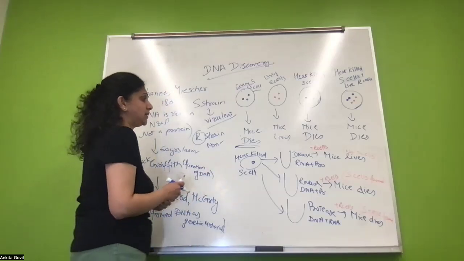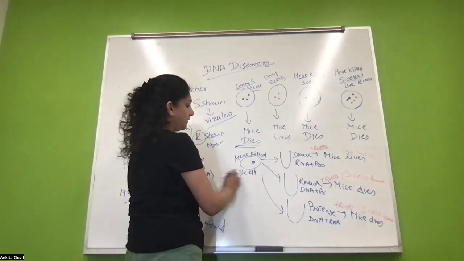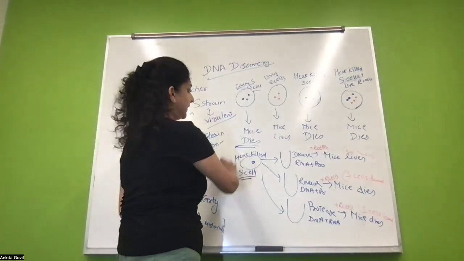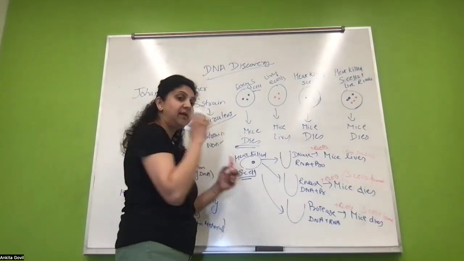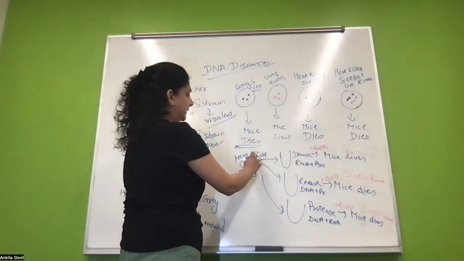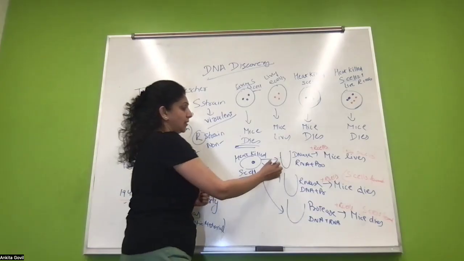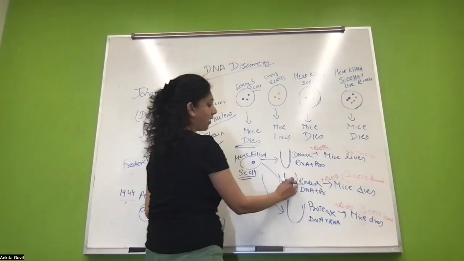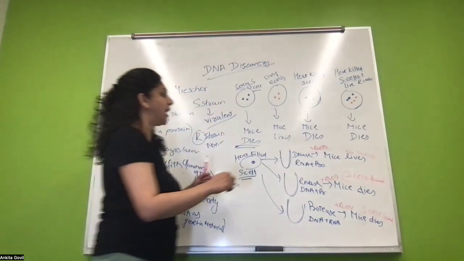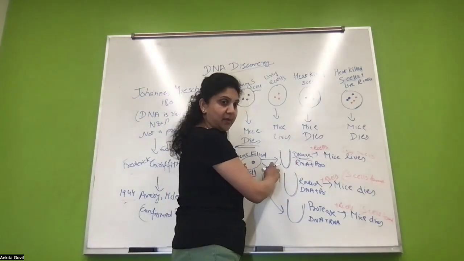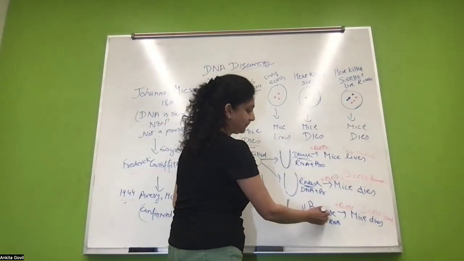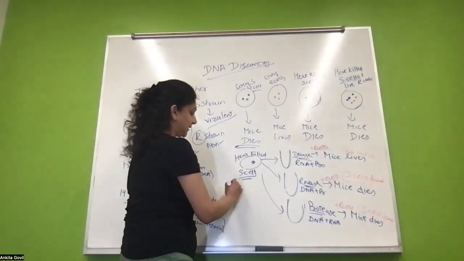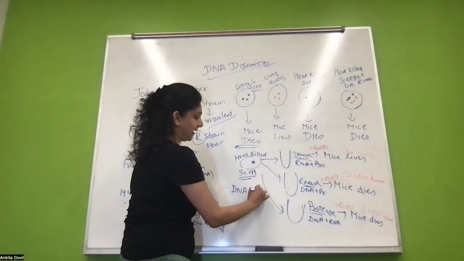What they did was, they took the heat-killed S cells and separated the components. They took the components of the S cell in three tubes and added DNase to the first one, RNase to the second one, and protease to the third one. They already knew that the cell consists of DNA, RNA, and proteins.